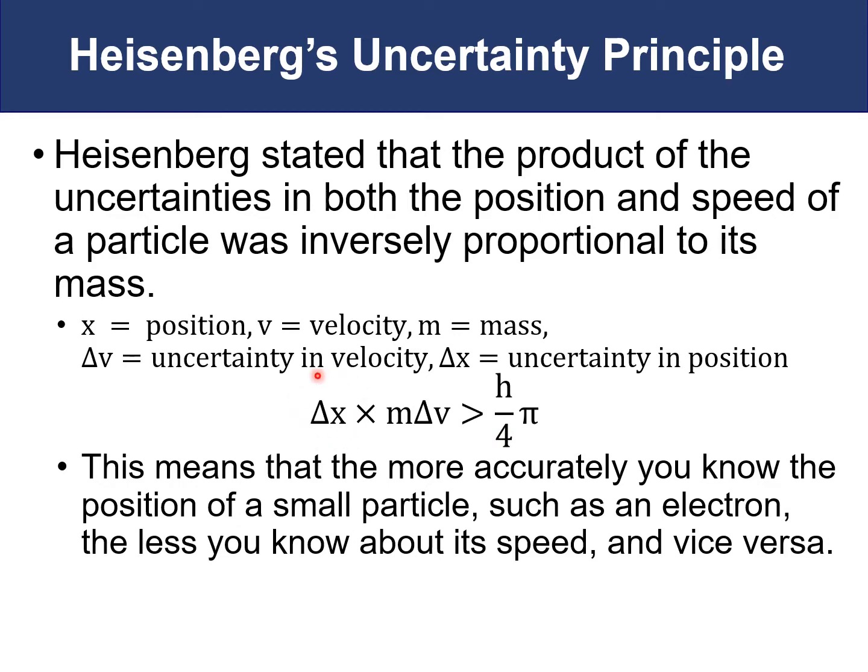This means that the more accurately we know our location, the smaller the uncertainty in the location is, the greater the uncertainty in the velocity will be, and vice versa. So the more you know about the position, the less you know about its speed, or if we think about mass times the velocity, this would be momentum. So the more you know about the position, the less you know about momentum. The position is the particulate nature of matter, and the momentum, or the uncertainty in the speed, is the wave-like behavior. So as you know more about it in terms of the particulate, the less you know about it in terms of the wave, and vice versa.